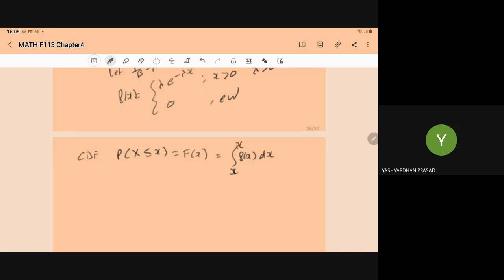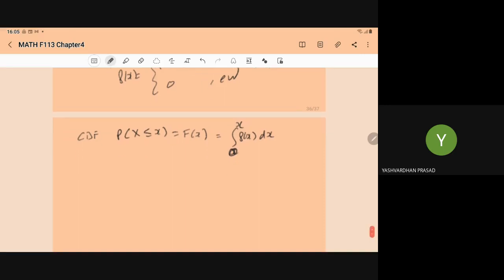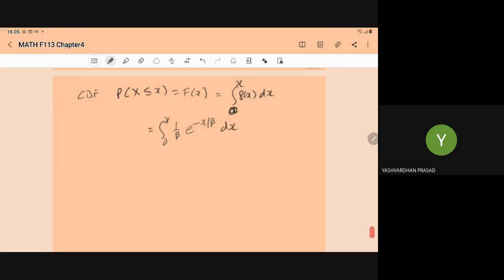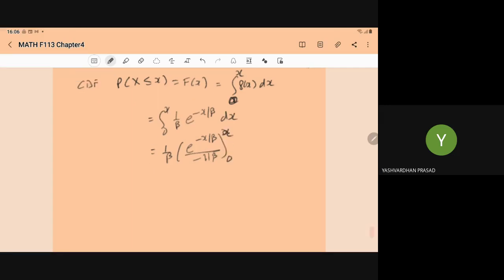Here we start from 0 because x is greater than 0. So it becomes the integral from 0 to x of 1 upon beta e to power minus x upon beta dx. This will become 1 upon beta e to power minus x upon beta, upon minus 1 upon beta, with limits 0 to x.